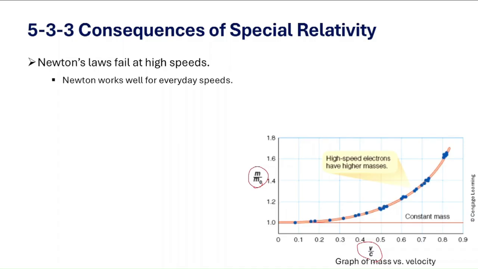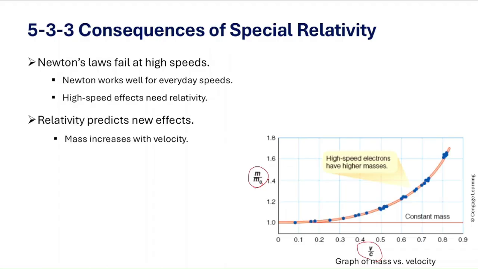So for example, Newton's laws predict that if you keep pushing an object, you can make it go faster and faster without limit. But relativity says there's a cosmic speed limit. Nothing with mass can reach or exceed the speed of light. So Newton's equations are just approximations. And Einstein's equations are the deeper truth that works at all speeds.